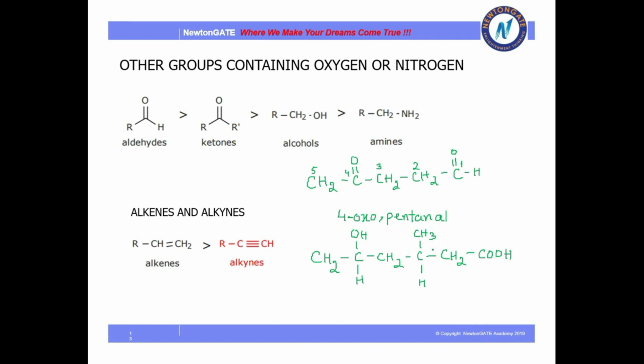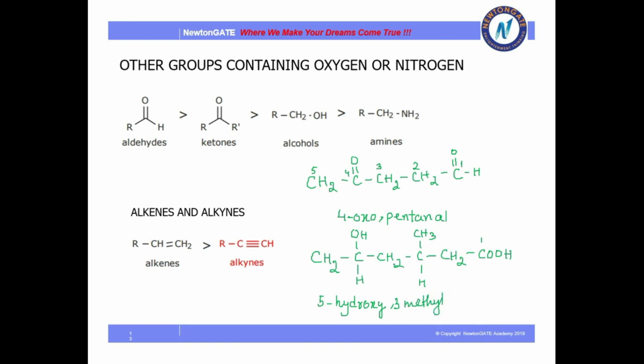So how will I name it? Of course, my numbering will start from here. It will be 1, 2, 3, 4, 5. Always remember, never forget, alphabetical order is important. So you can write 5-hydroxy, which is the prefix of alcohol, 5-hydroxy, 3-methyl.